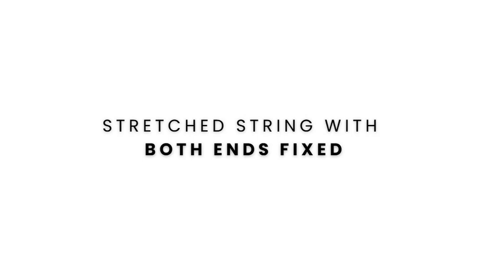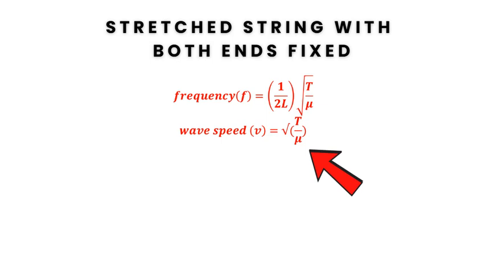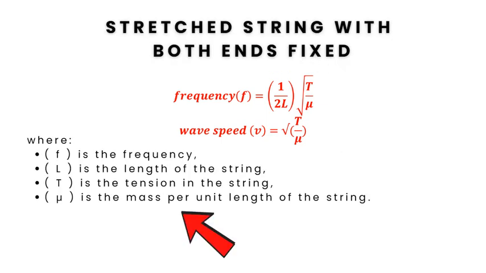What is the frequency of a stretched string with tension T and both ends fixed? The frequency of a stretched string with tension T and both ends fixed can be calculated using the formula for the fundamental frequency. Fundamental frequency f equals 1 by 2L square root of T by mu, and wave speed v equals square root of T by mu, where f is the frequency, L is the length of the string, T is the tension in the string and mu is the mass per unit length of the string.